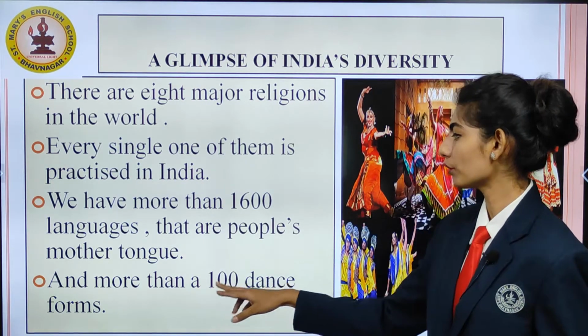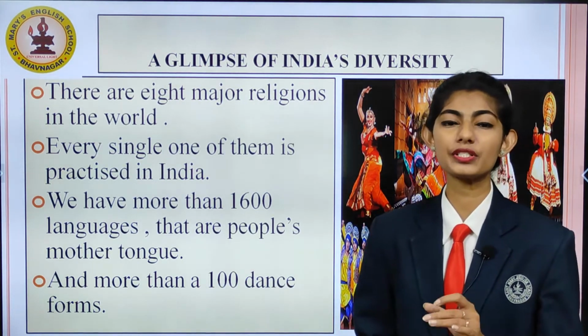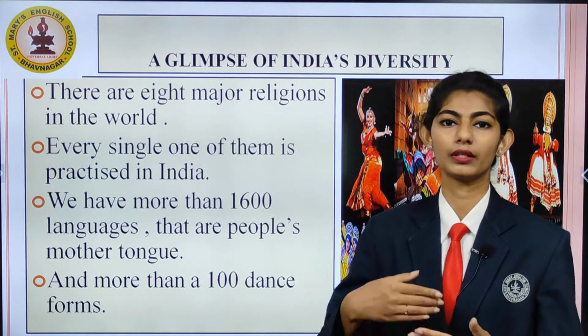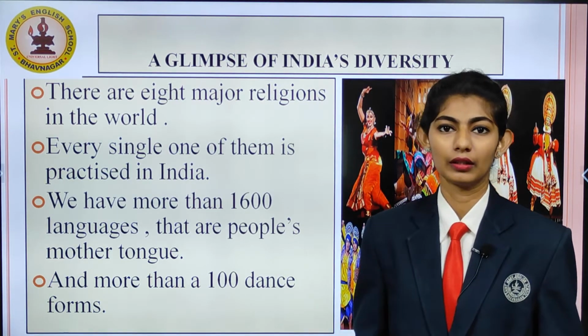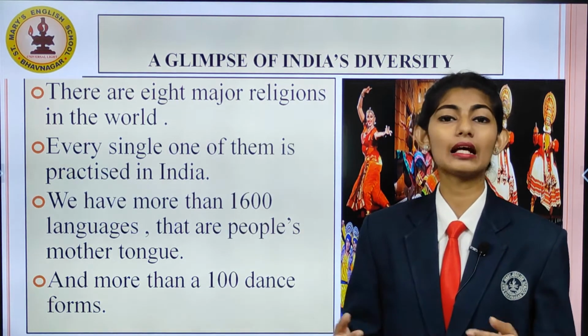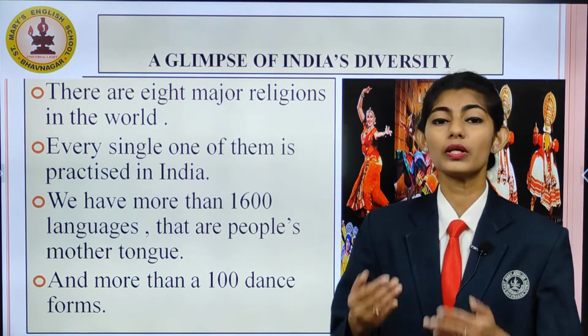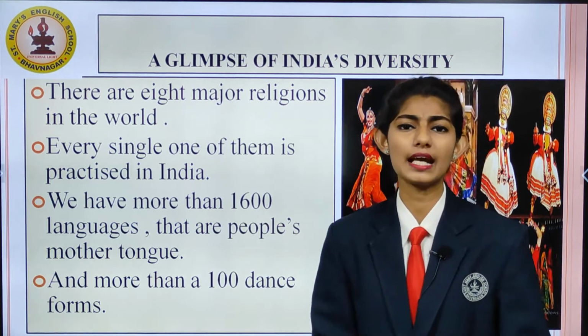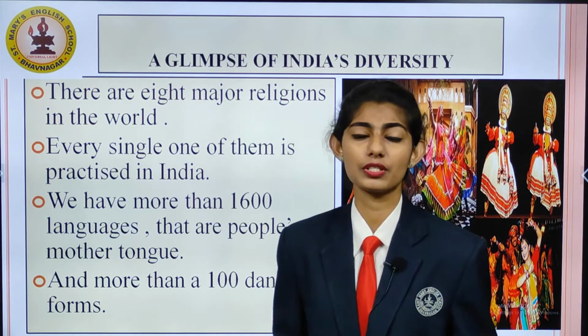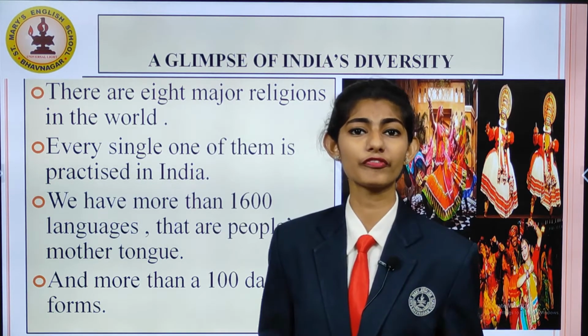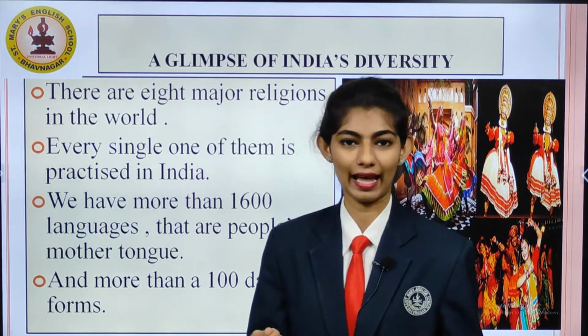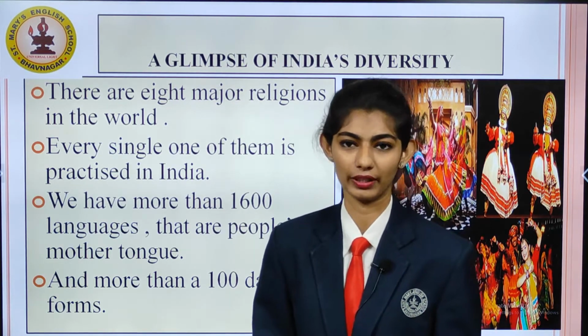And more than 100 indigenous dance forms, whether it is Garba, Kathak or classical dance. These are the various dance forms. So this is a view of India's diversity that teaches how people are different from us, and they are unique, and their skills and abilities are unique.